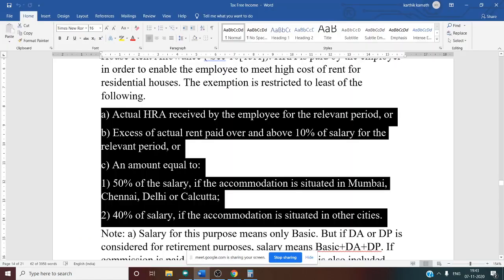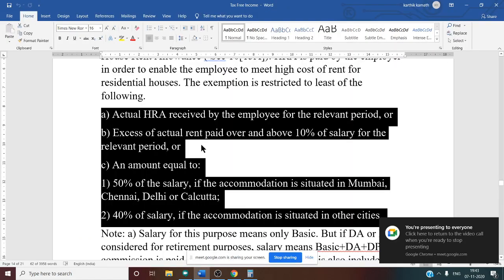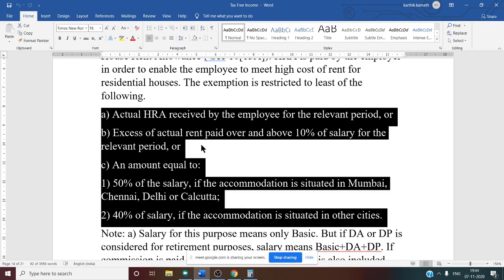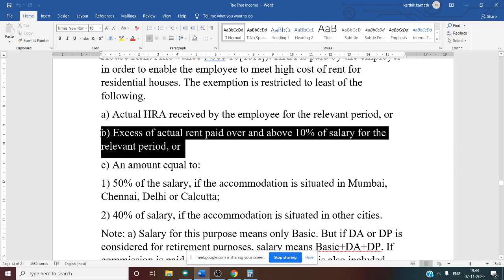The second one is the excess of actual rent paid over and above 10% of the salary for the relevant period. The rent paid will be given in the problem. Rent paid minus 10% of the salary, then you will get one amount. That is the second condition's answer.